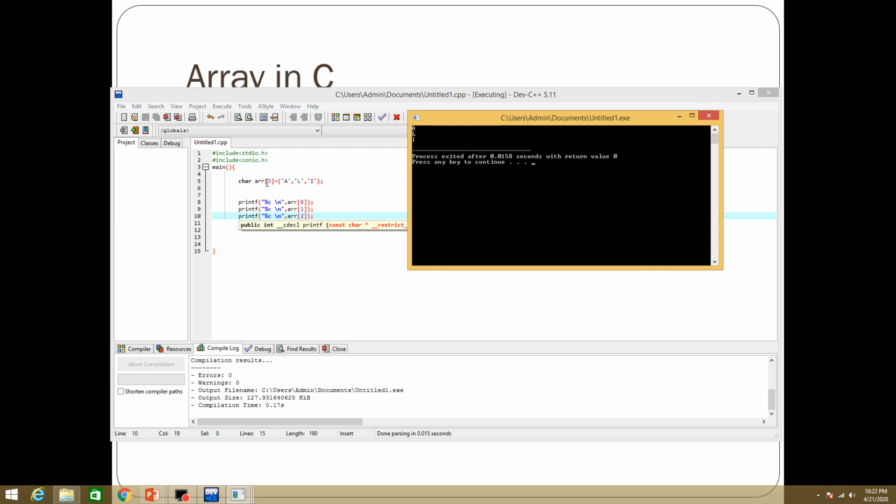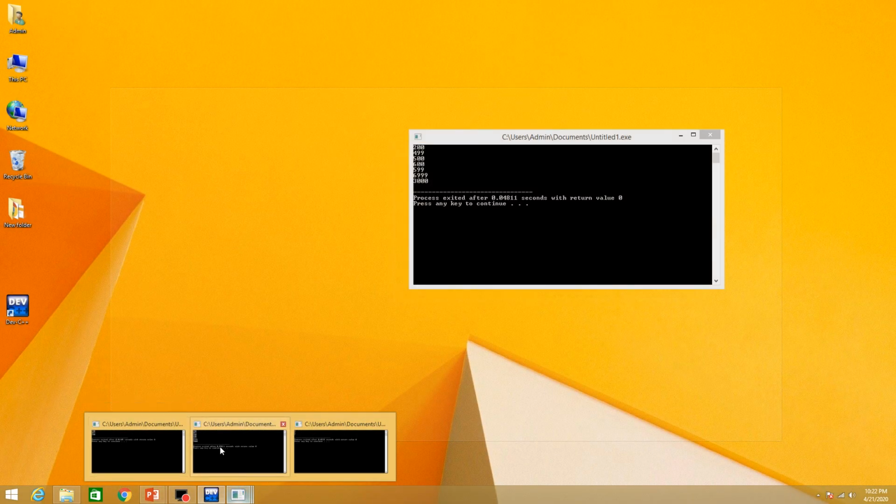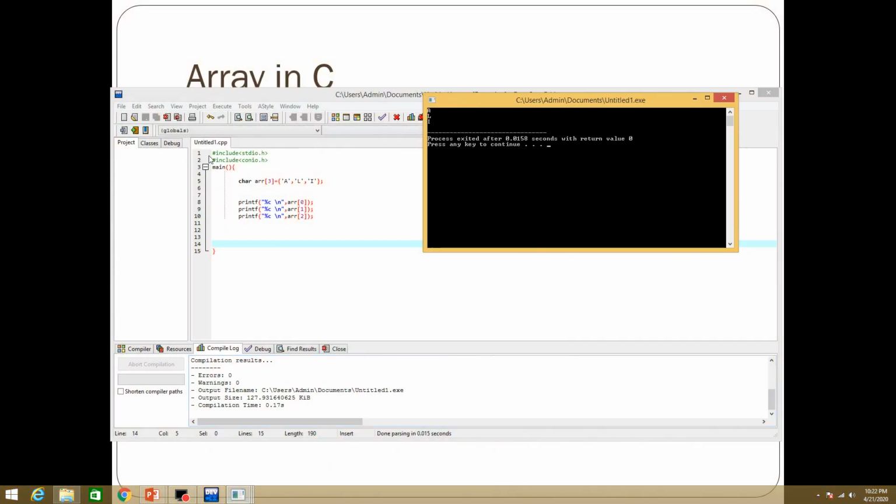So okay, the size of the array is 3. At location 0 it stores A, at location 1 it stores L, and at location 2 it stores I. Then it prints %c. At location 0 please print the character of the array at location 0, which is A. Then at location 1 please print the value of the array, which will be L. Then I. In this way you can write the code for a character type array.